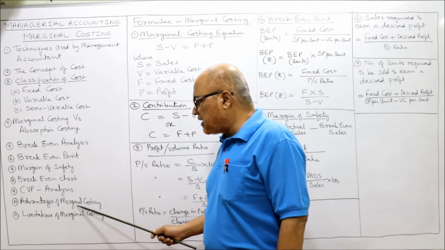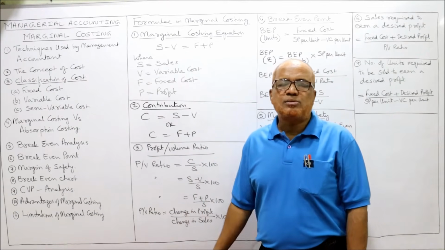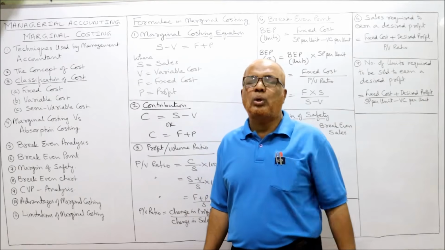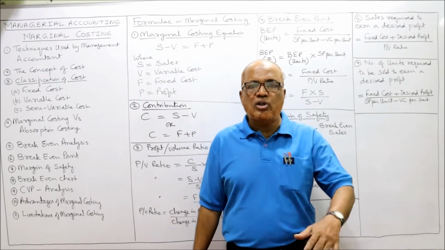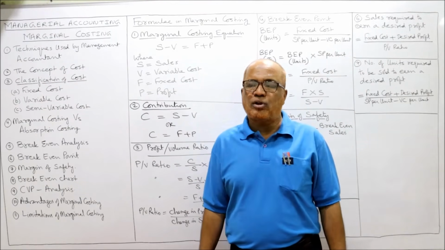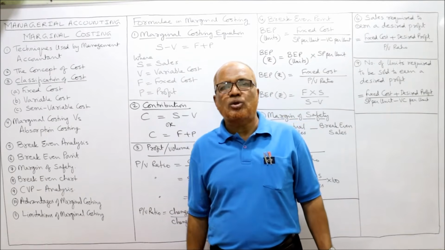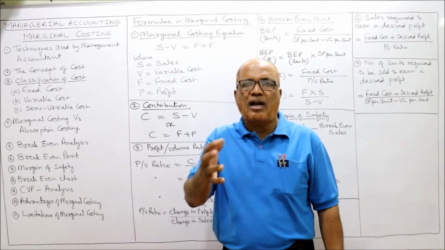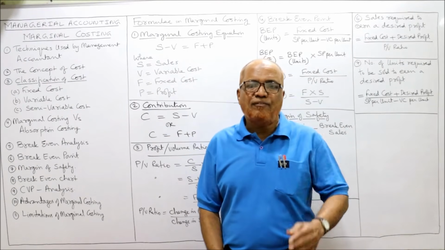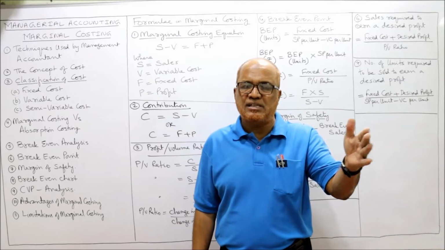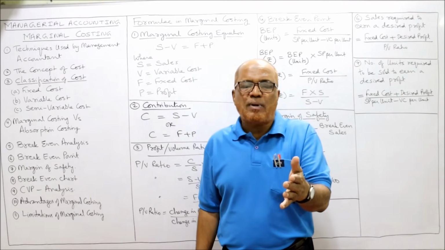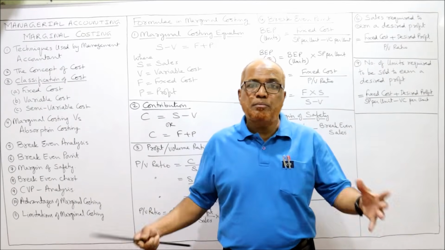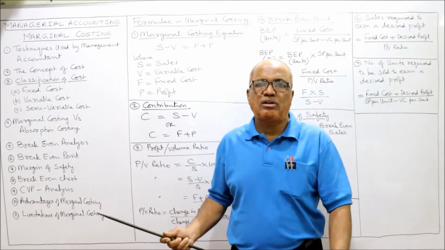Next is advantages of marginal costing. See here, this marginal costing is a very, very important, vital tool in the hands of the management for taking a number of decisions. The management has to take the decision regarding fixing the selling price. The management has to take the decision regarding product mix. Different products are produced, A, B, C, D, E. The management wants to find out how many units of each of the products has to be produced. Product mix problem. Again, marginal costing will be helpful.